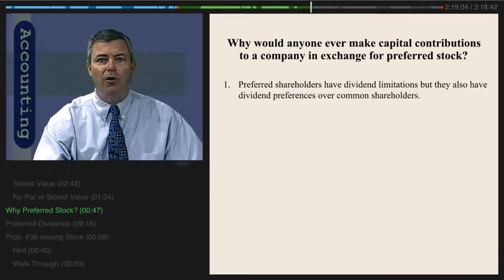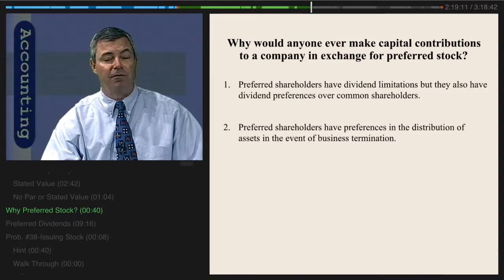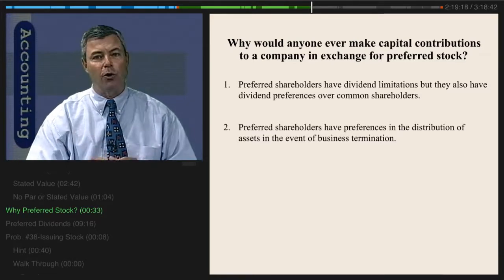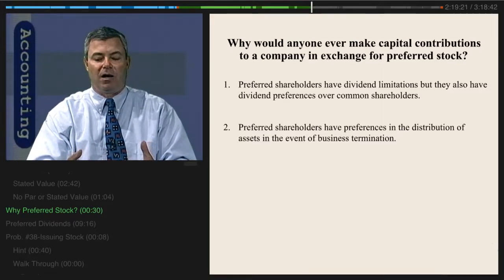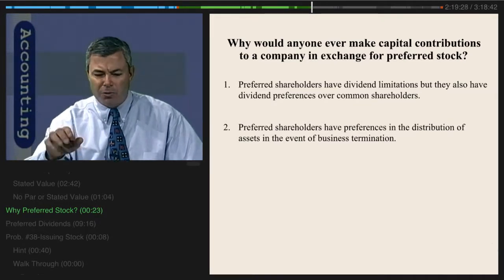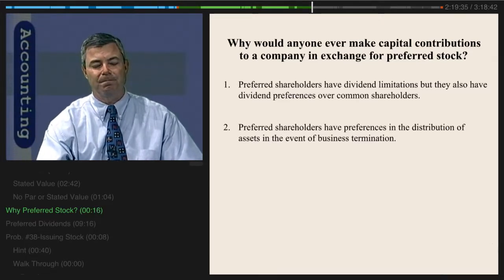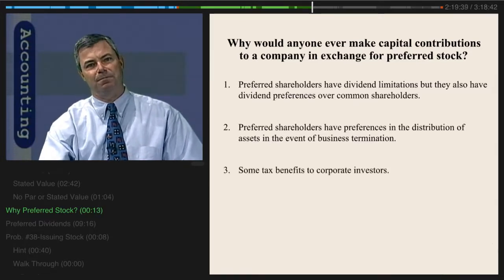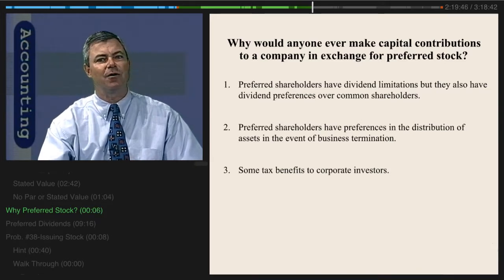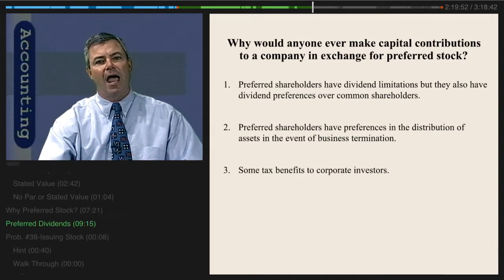In addition, preferred shareholders also have preferences in the distribution of assets in the event of termination of a business. If the business terminates and basically takes its resources and pays off all the debts, then the preferred shareholders stand in line next and get their capital contributions back first before the common shareholders get a penny. So they do have a preferential priority right to limited amounts of dividends and to their contributed capital in the event of liquidation. In addition, there are some tax benefits to holders of preferred stock if they are corporate investors. And so most of the preferred shareholders in the United States are actually corporate entities that are taking excess cash and making investments and buying preferred stock.